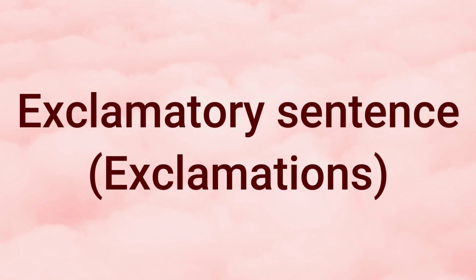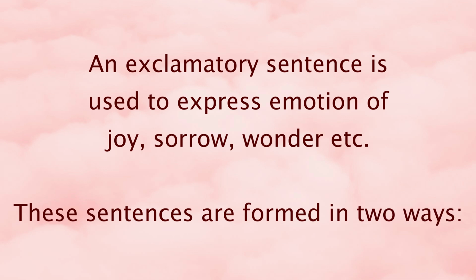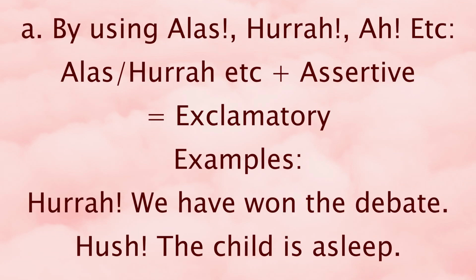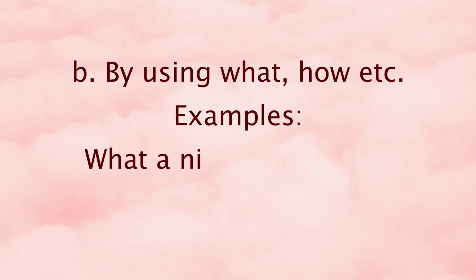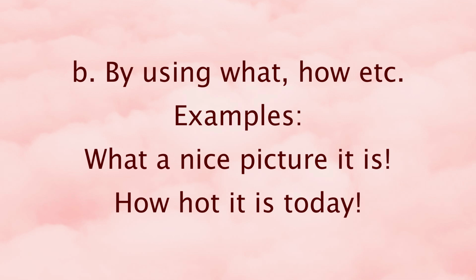And the last type is exclamatory sentences. An exclamatory sentence is used to express sudden emotion of joy, sorrow, wonder, etc. Such sentences are formed in two ways. So let's see the two methods. The first method is by using alas, hurrah, ah, etc. That is using an expression plus assertive, which gives you an exclamatory sentence. For example, "Shh, the child is asleep." And the second method is by using what, how, etc. For example, "How hot it is today."